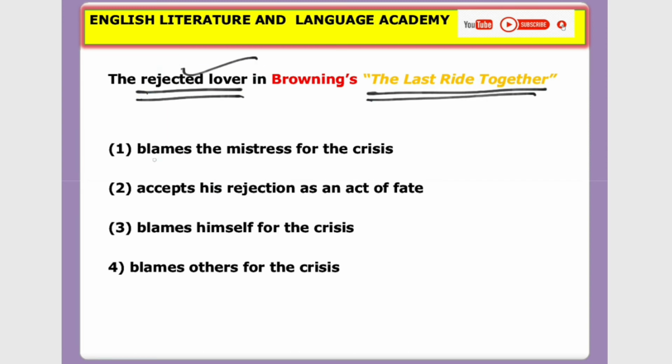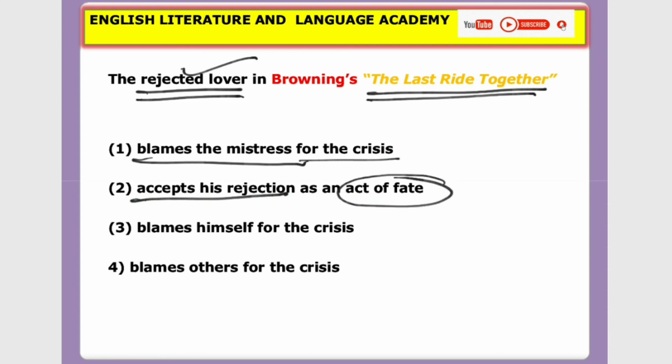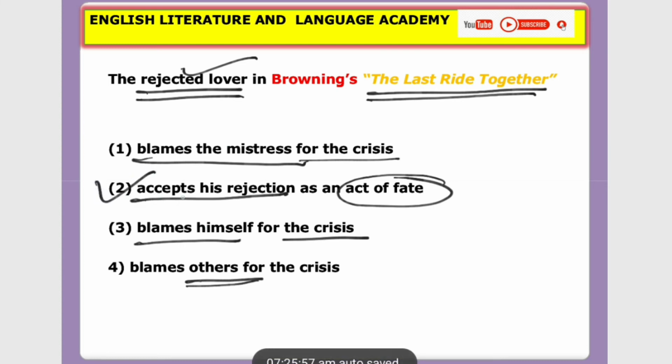Option 1, blames the mistress for the crisis and accepts his rejection as an act of fate. Option 3, blames himself for the crisis. Option 4, blames others for the crisis. Guess the answer. The answer is the second one. He accepts her rejection as an act of fate. That's the right answer. Please remember, The Last Ride Together was a very famous poem by Robert Browning.